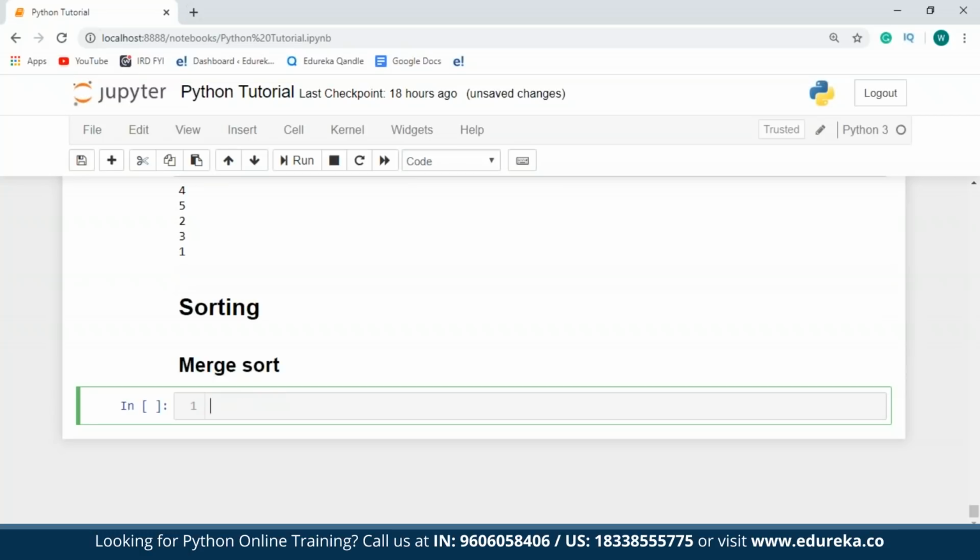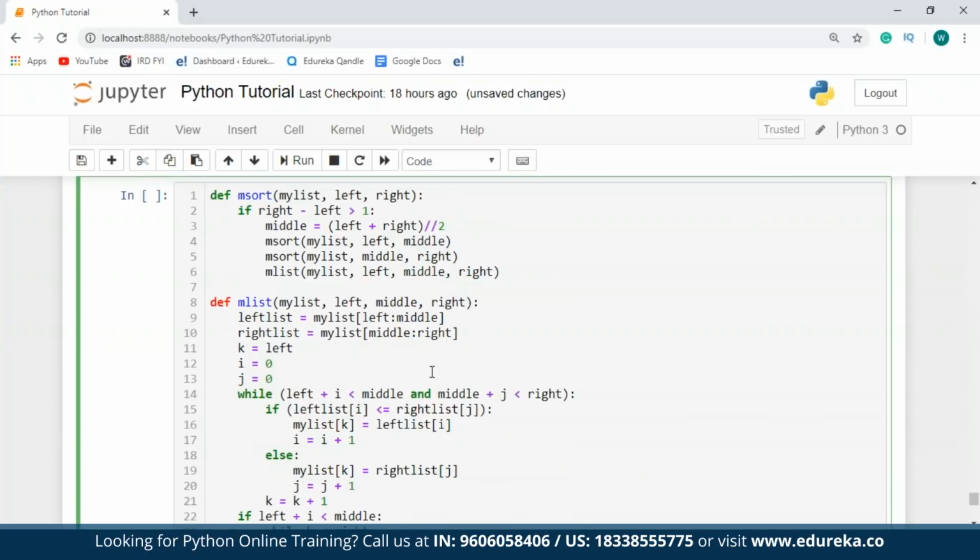I already have the code ready for this. I'll just copy that code and explain this to you all. So as you can see on the screen, the first thing that I've done over here is defined a merge sort function. Now this function will check if the length of the list is greater than 1 or not.